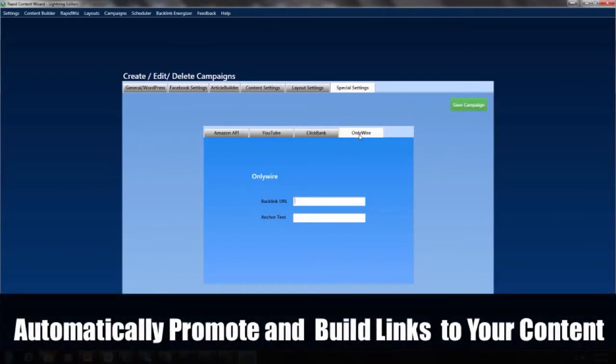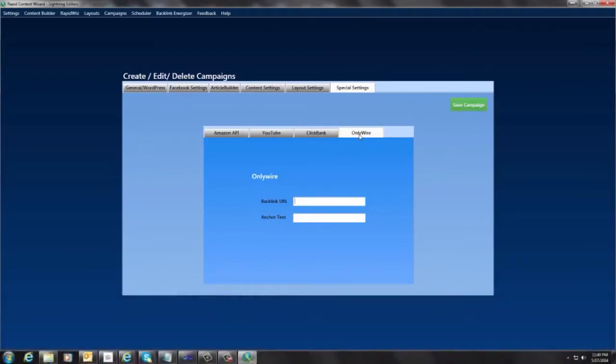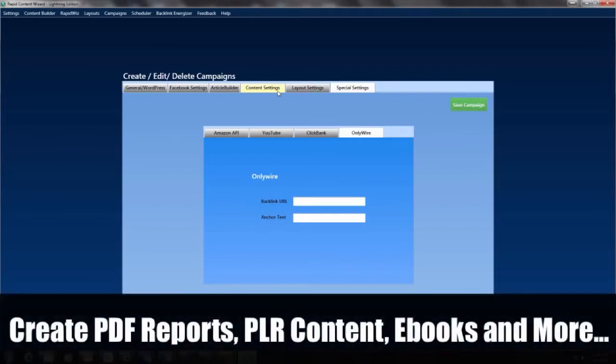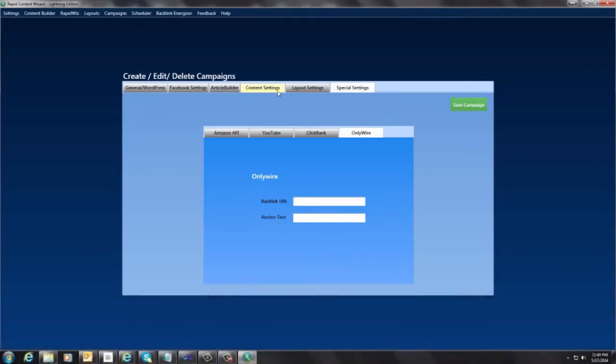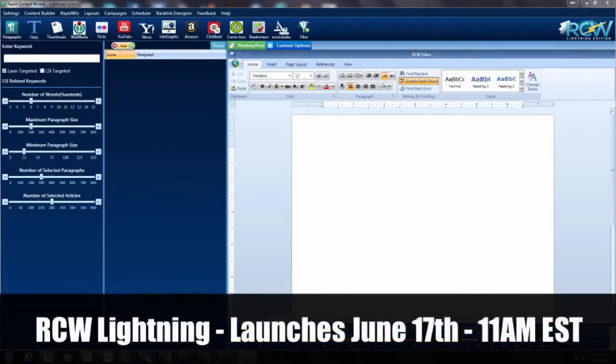So I hope you see just how quick and powerful this is. I mean, being able to go and get content from your lists of different items and just throw it onto a word editor, and it just gives you that control. It's just so powerful to do that, and to put this all on Autopilot. This is just an amazing piece of software, and I hope you're as excited about it as I am.